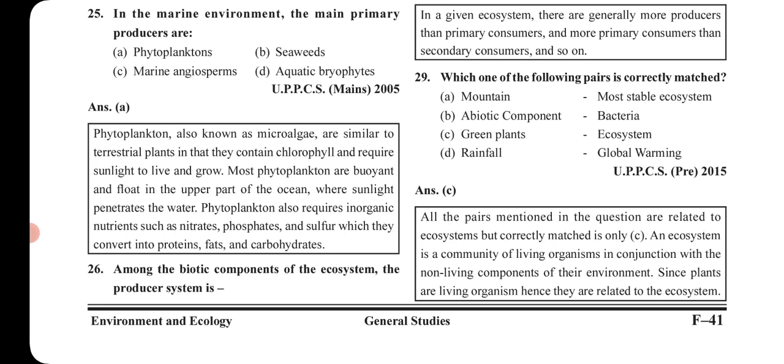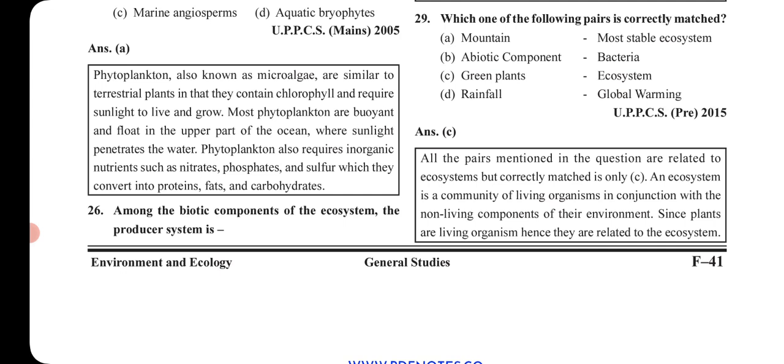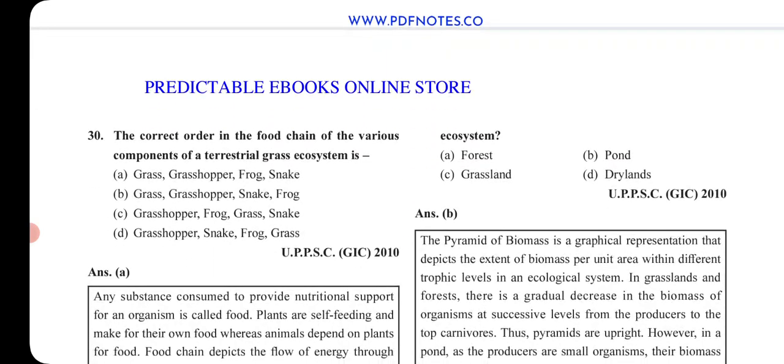Second, abiotic component bacteria, no. Bacteria is a living being and hence it is a biotic component. C, green plants ecosystem. Yes, it is a part of ecosystem, so option C is correct. Rainfall, global warming, no. Rainfall is not responsible for global warming. So again, the correct answer is C.